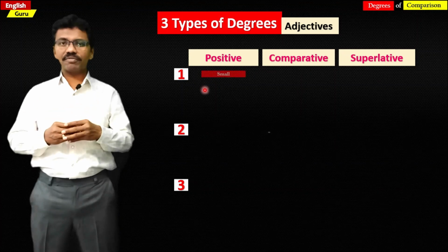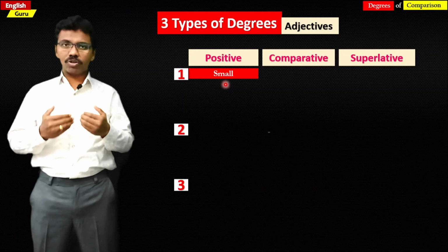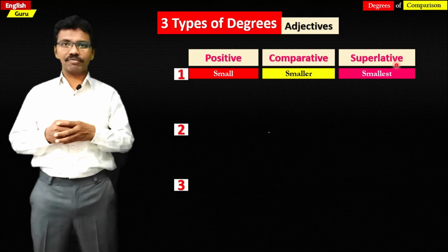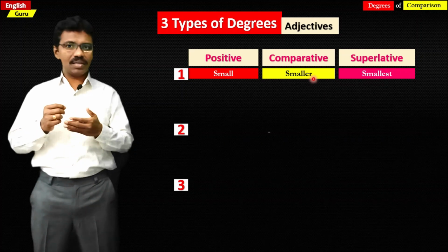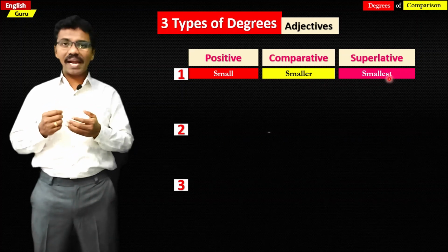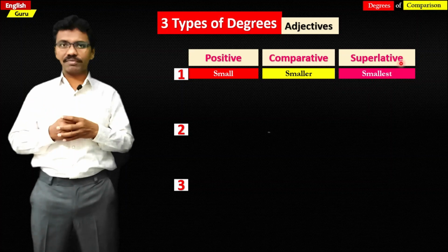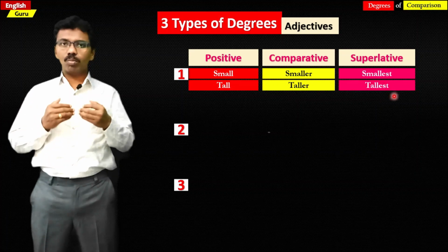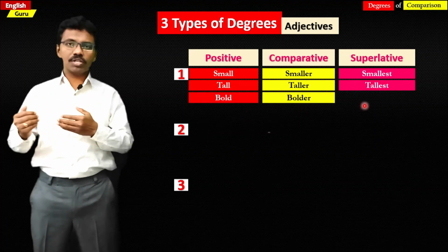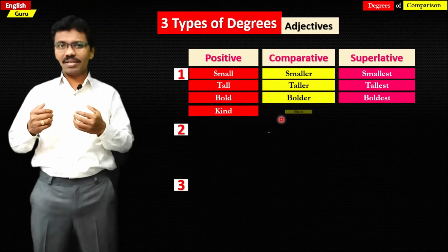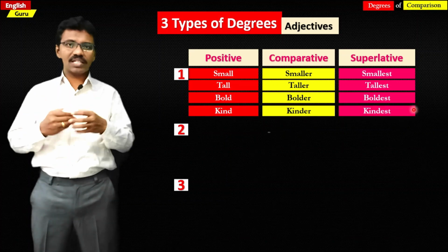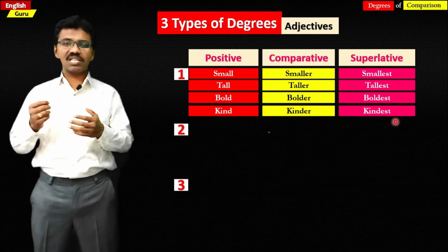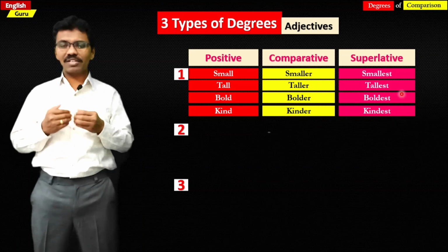The first category of them: small is a positive form, smaller is the comparative, smallest is the superlative form. If you add er, it becomes comparative. If you add est, it becomes superlative. In a similar manner, tall, taller, tallest; bold, bolder, boldest; kind, kinder, kindest. This is one category. When we add er, it becomes comparative; est, it becomes superlative adjective.